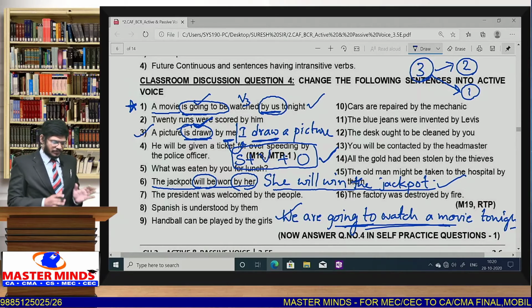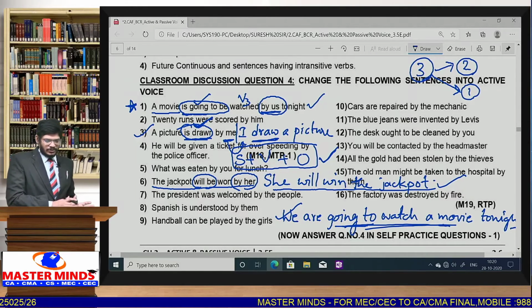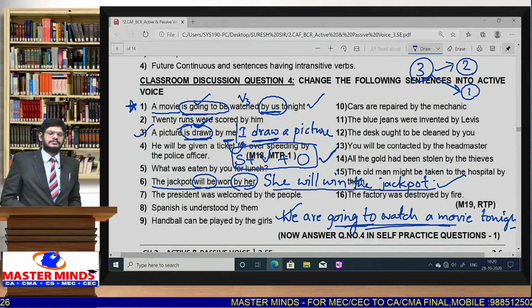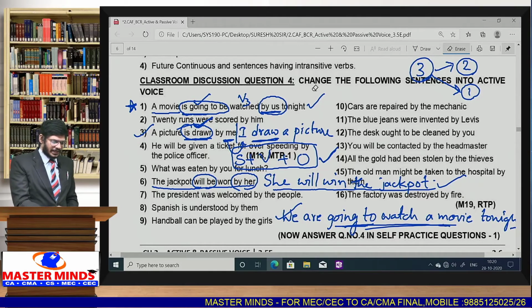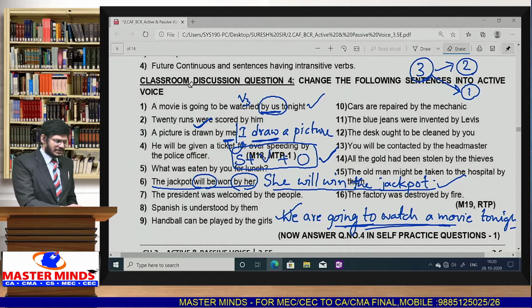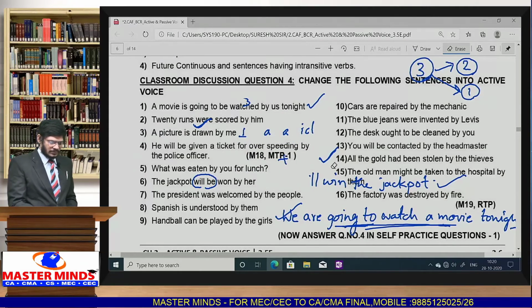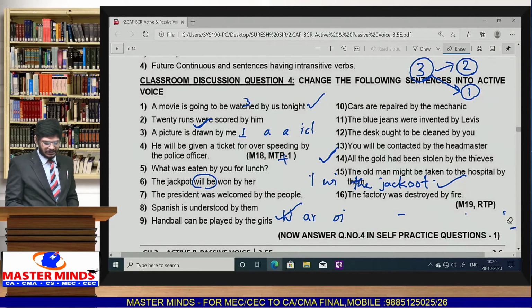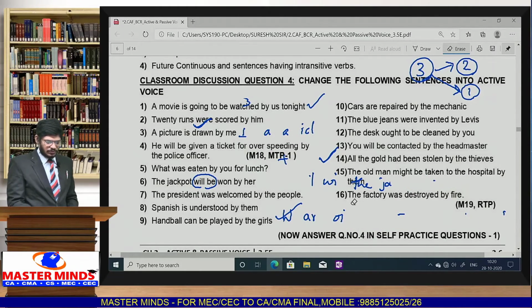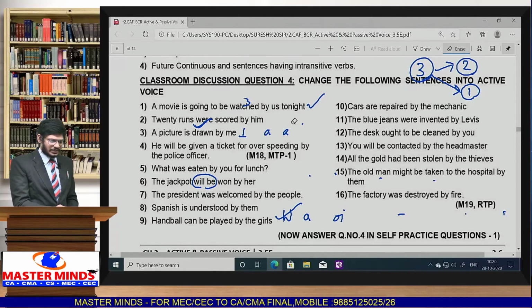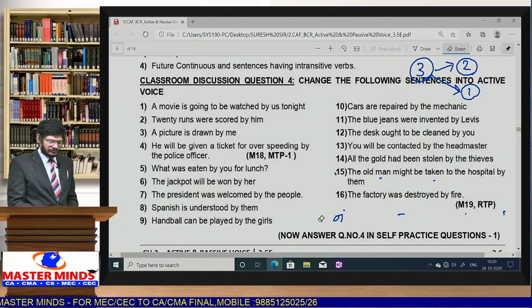Very simple. So basing on the passive voice, you can convert it into active voice. You have to observe it. That is how we convert passive to active also, depending on the given question. This model is also very important because one question can be expected from it, as they regularly give one question from this particular exercise. So keep practicing this model thoroughly.